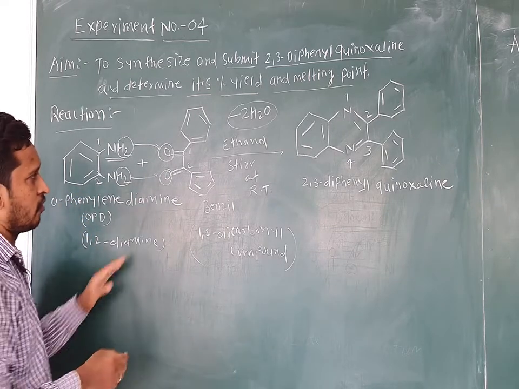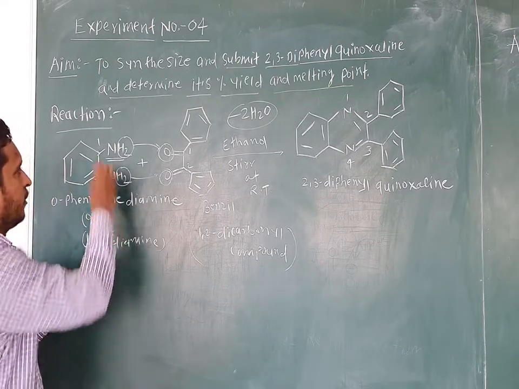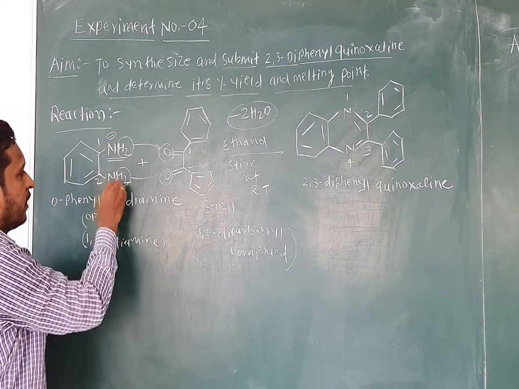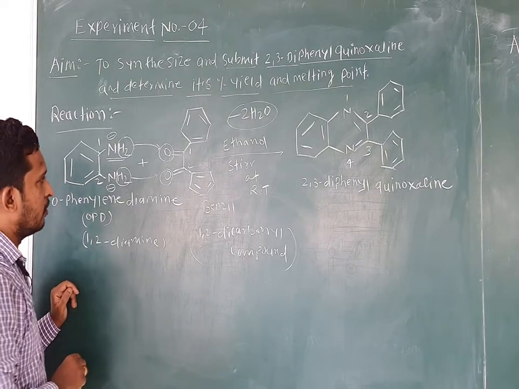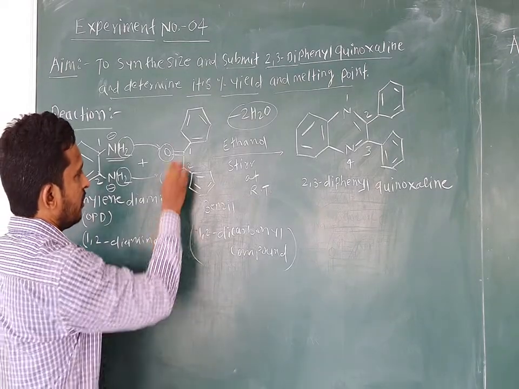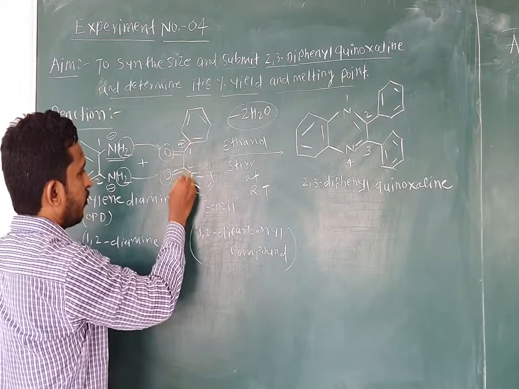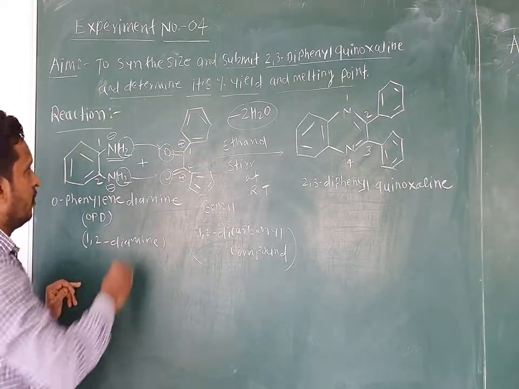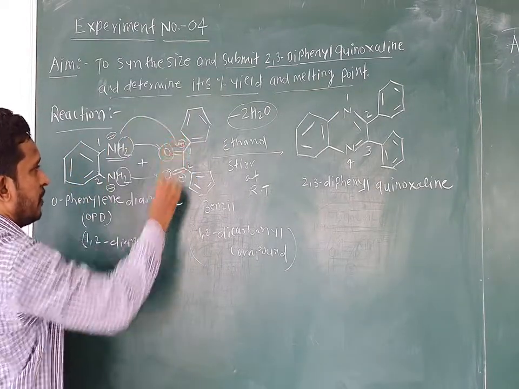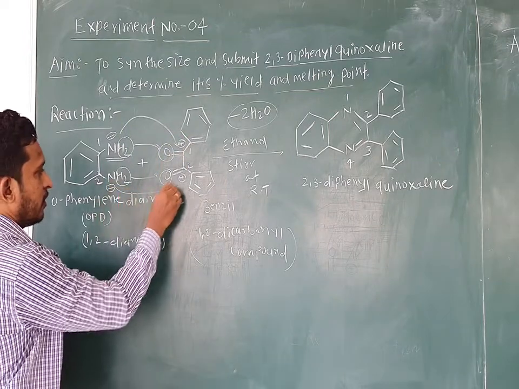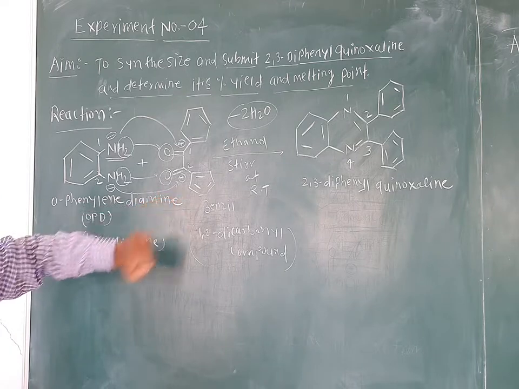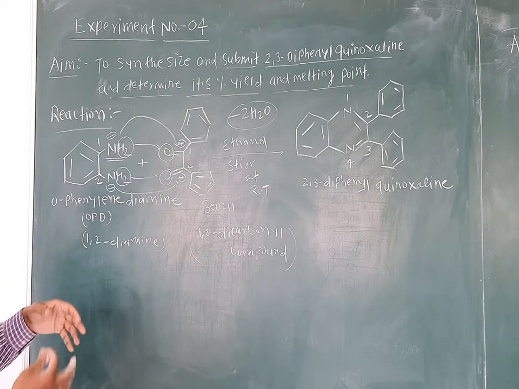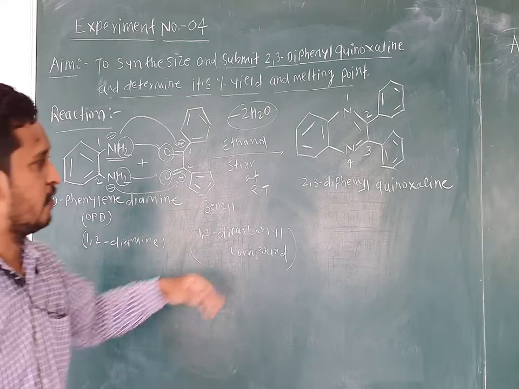So this nitrogen will acquire a negative charge, and the other nitrogen of orthophenylene diamine also acquires a negative charge. Both carbons of the benzil will acquire a positive charge, being electron deficient. So this nitrogen attacks this electron deficient carbon atom, and the other nitrogen attacks the other electron deficient carbon of the benzil. So condensation takes place, and finally we get 2,3 diphenyl quinoxaline.